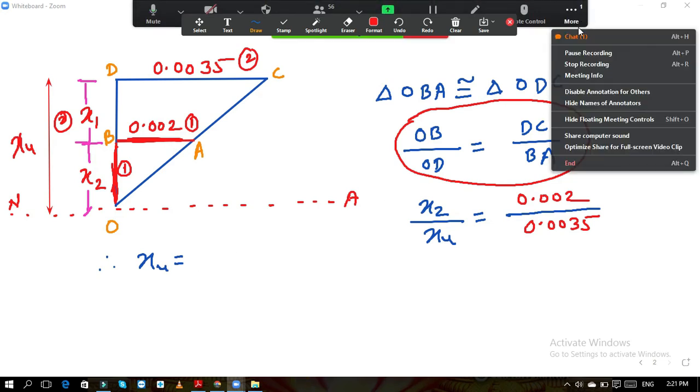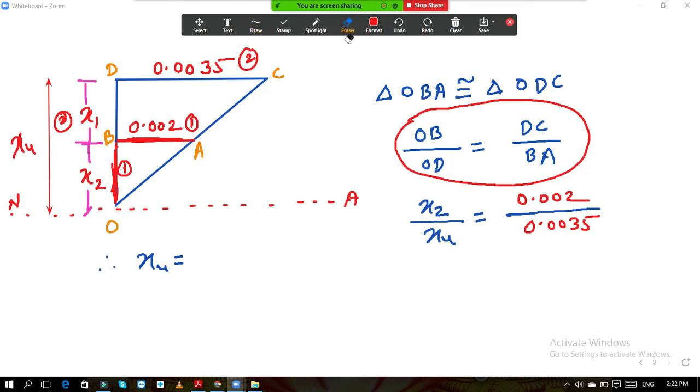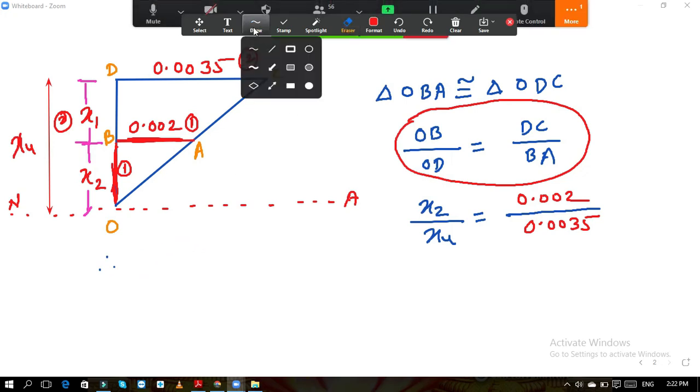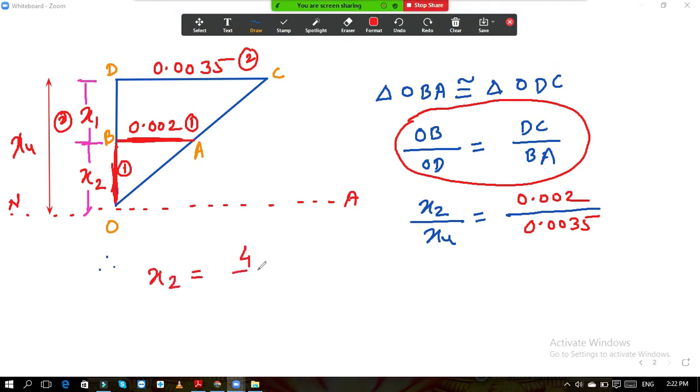X2 is equal to 0.517 means what? How much is it? So I will write over here x2 is equal to 4 by 7 of xu. Is it right?